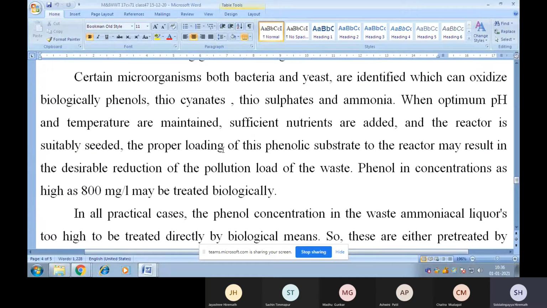Certain microorganisms, both bacteria and yeast, are identified which can biologically oxidize phenols, thiocyanates, thiosulfates, and ammonia. When optimum pH and temperature are maintained, sufficient nutrients are added, and the reactor is suitably seeded, the proper loading of this phenolic substrate to the reactor may result in the desirable reduction of the pollution load of the waste. Phenol in concentration as high as 800 mg per liter may be treated biologically.